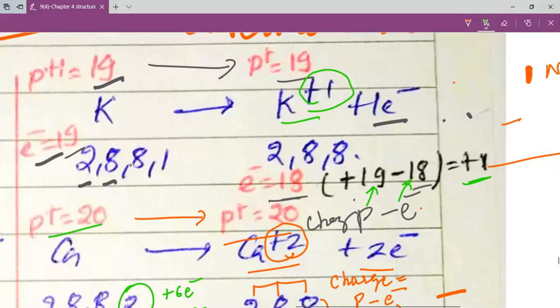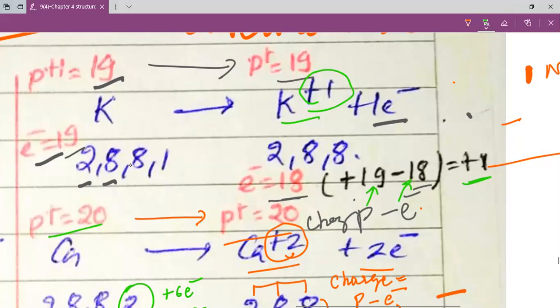The protons are still 11, and we know that charge is equal to the number of protons minus the number of electrons. The number of protons is 11 and the number of electrons is 10, and that is why it possesses a +1 charge. So this is how, my dear students, we understand the formation of charges in an ion.